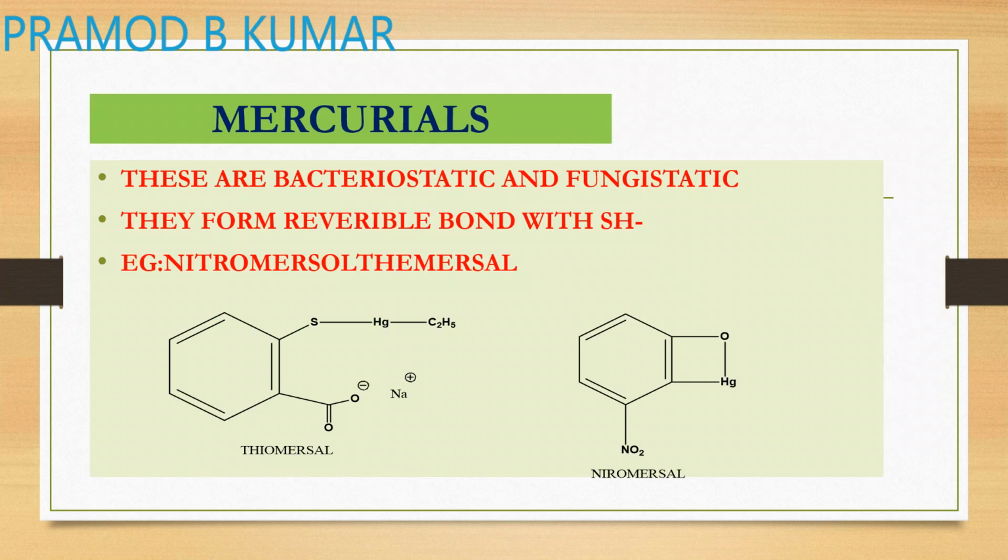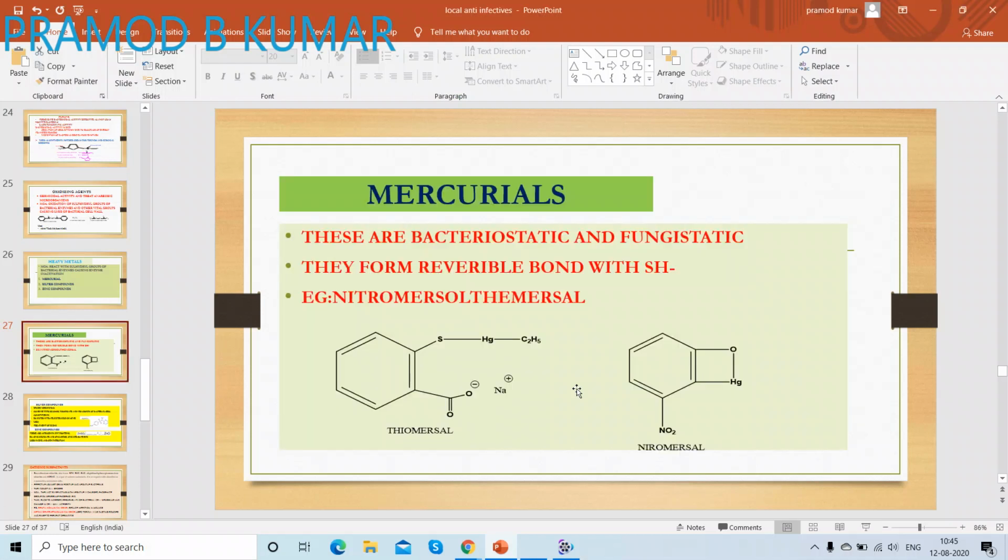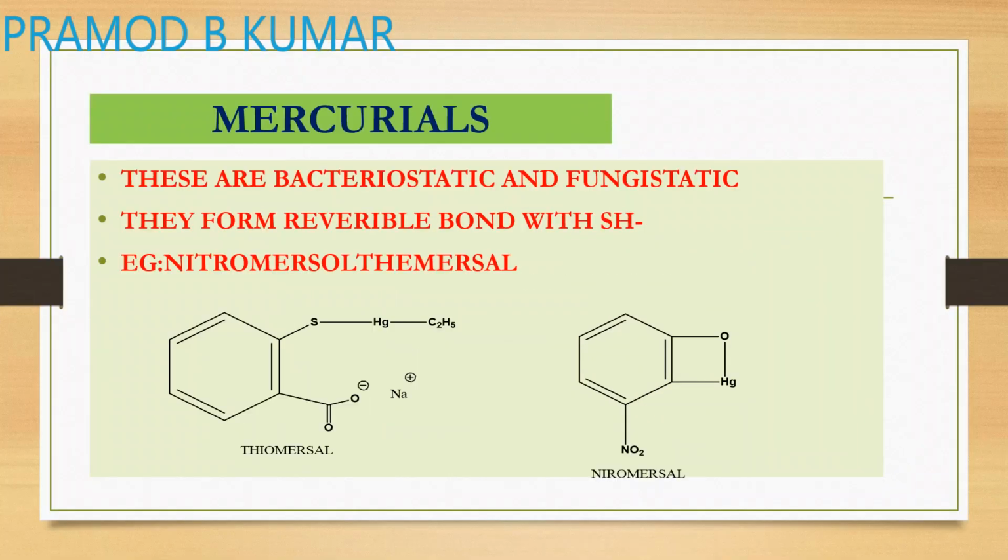So examples of mercurials are thiomersal and nitromersal. Okay, these are bacteriostatic and fungistatic. So they inhibit the growth and proliferation of your microorganisms. They form a reversible bond with your sulfhydryl groups.